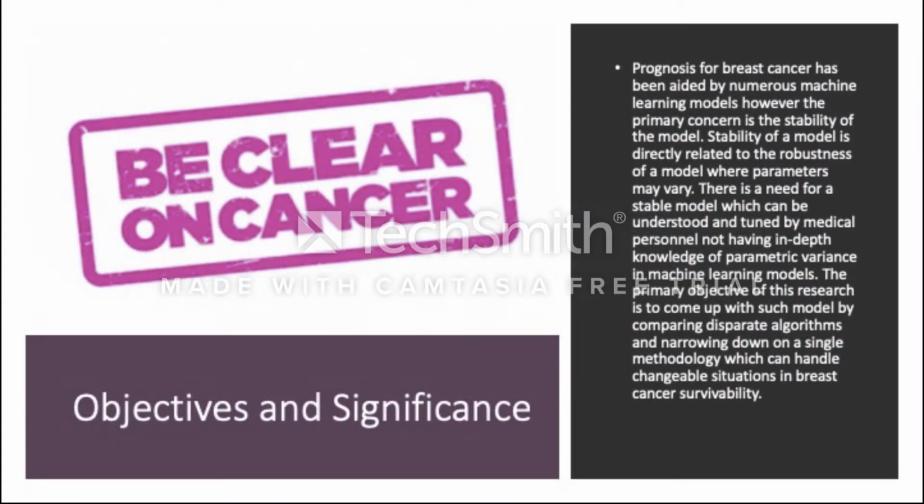Prognosis for breast cancer has always been aided by numerous machine learning models. However, the primary concern is the stability of the model. Stability of a model is directly related to the robustness of a model where parameters may vary. There is a need for a stable model which can be understood and viewed by medical personnel not having in-depth knowledge of parametric variance in machine learning models. The primary objective of this research is to come up with such a model by comparing disparate algorithms and narrowing down on a single methodology which can handle changeable situations in breast cancer survivability.